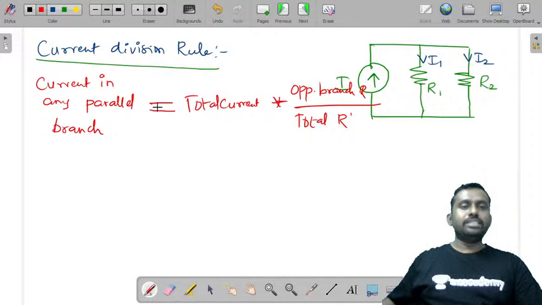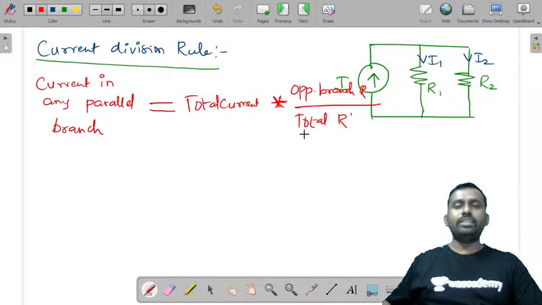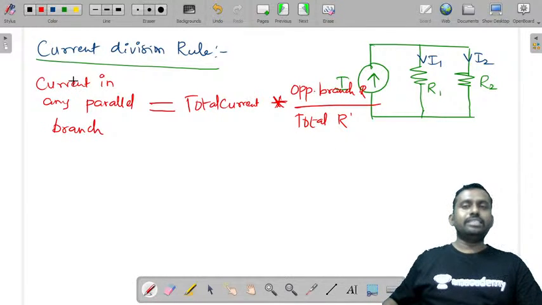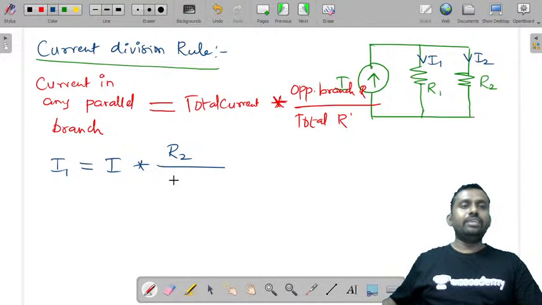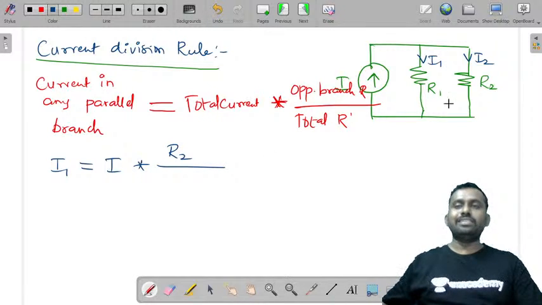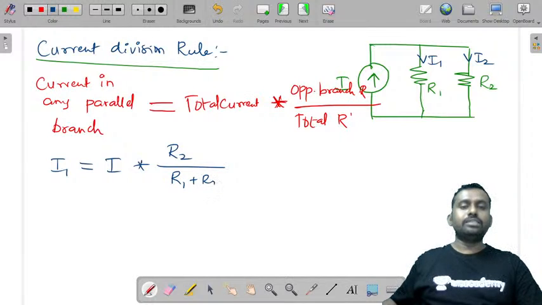Current in any parallel branch is equal to total current into opposite branch resistance by the total resistance. Now let us say we are asked to find current in R1. So I can write I1 is equal to, what is the total current? I into opposite branch resistance. We are finding I1, which is the current flowing in R1. So we need to take the resistance of the other branch, which is R2, unlike the voltage division rule, by the total resistance, which is the summation of these two resistors, R1 plus R2.